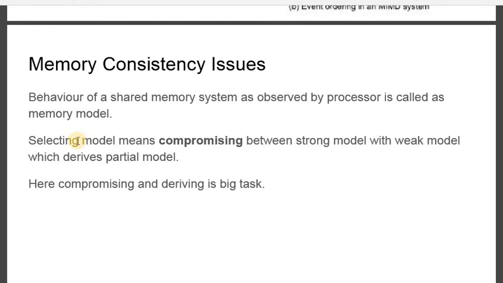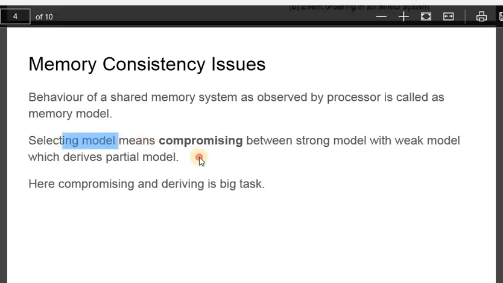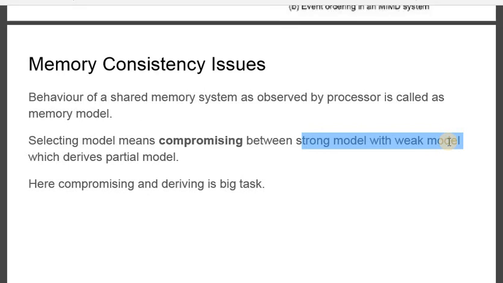So when we are discussing memory consistency, we will try to derive a new model, which we call the partial model. It's a compromise between one feature of a strong model and another feature of a weak model. One side I will keep a register, the other side a cloud.